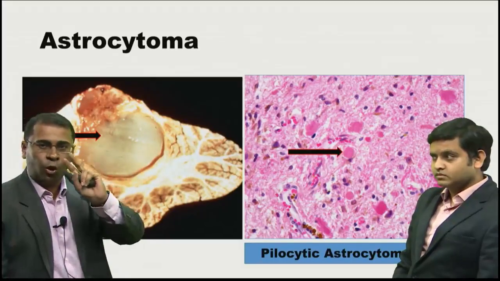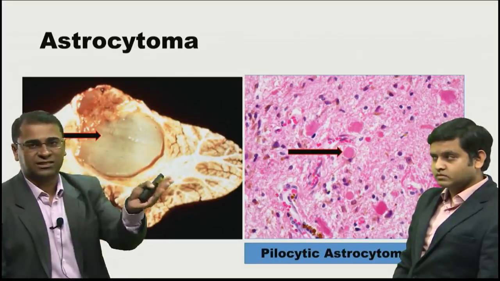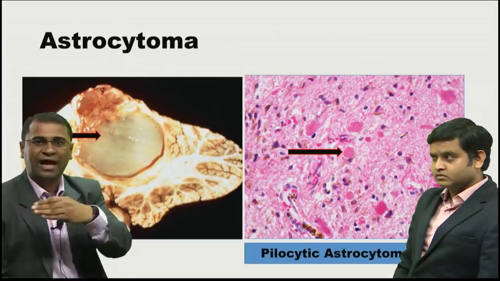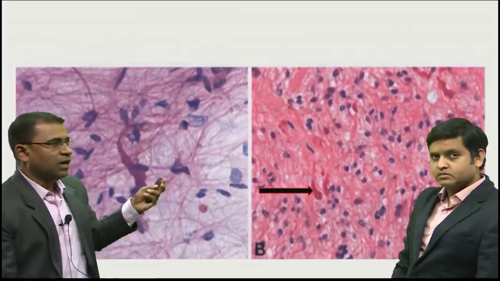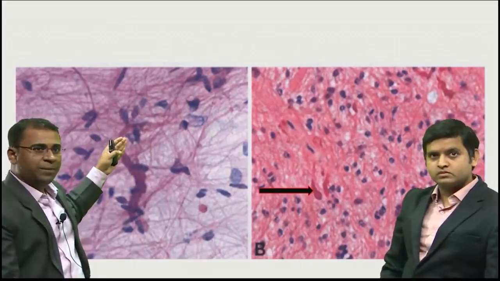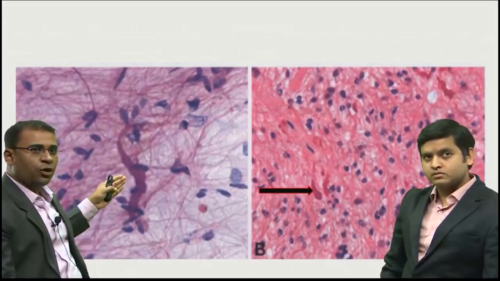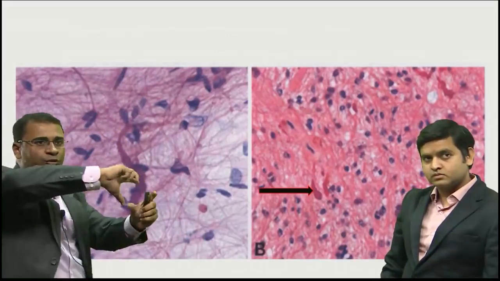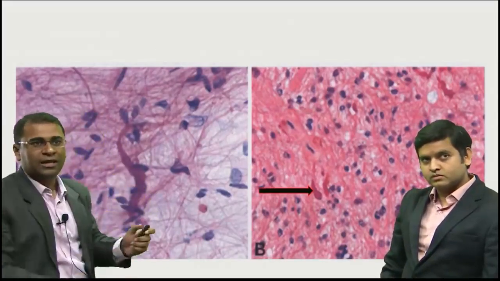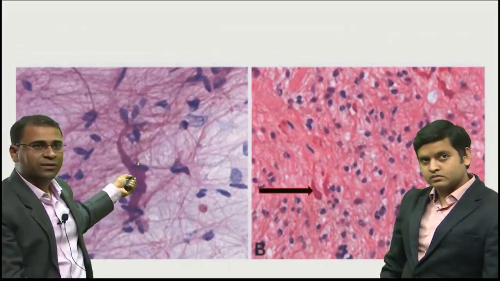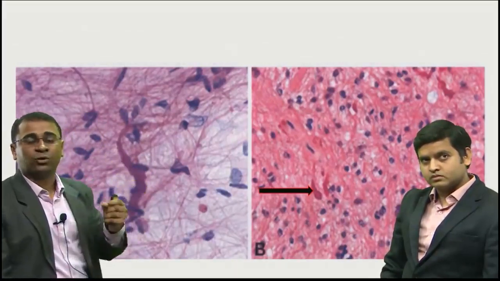Now always remember, pilocytic will have a biphasic area. Biphasic means a part will have cells, a part will have cysts. If you come to the next slide, you see this dark pinkish area, this dark pink, this actually is a corkscrew. The corkscrew is like a wooden cork that you put on a bottle. This looks like that, isn't it? This pinkish color is called Rosenthal fibers.